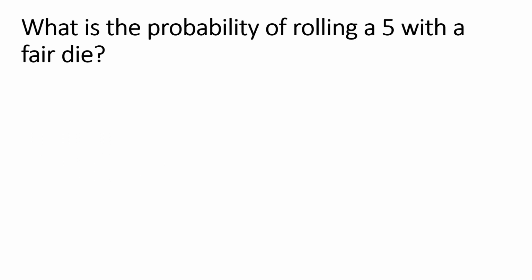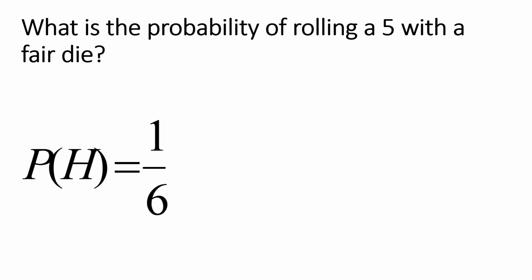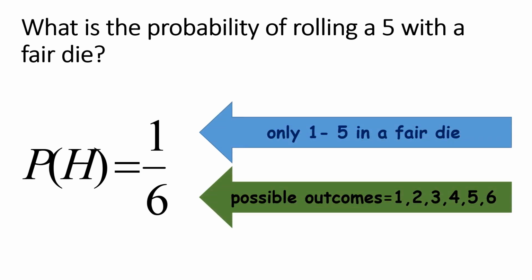What is the probability of rolling a 5 with a fair die? Ano ba ibig sabihin ng fair die? Okay, it refers to a six-sided dice. Okay, yung isang perasong dice lang. So, remember, sa isang perasong dice, ilan ba yung faces? Ilan yung pwedeng lumabas? Diba? 6. Okay, so ano daw yung probability of rolling a 5 or getting a 5? The answer is 1 out of 6. Bakit? Ilan ba yung 5? Isa lang naman eh.